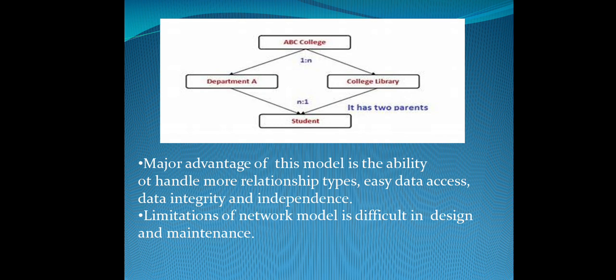The network database model supports many to many relationships. The major advantage is it supports more relationship types: one to many, many to one, and many to many relationships also. It offers easy data access, and here it also provides independence and data integrity. The limitation is that it is very difficult to design and maintain. Since it is a large one, it is a little difficult to design and maintain the database.